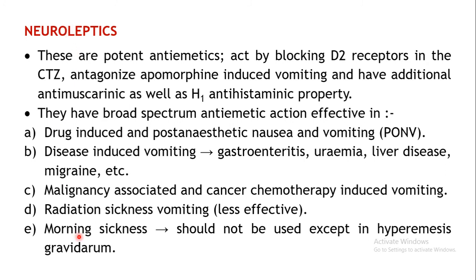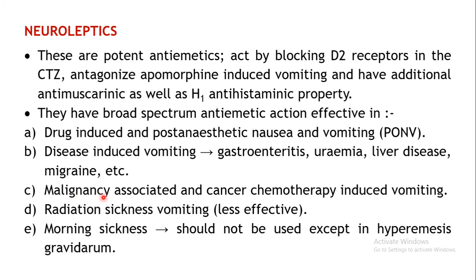Next type of vomiting is the disease induced vomiting. So certain diseases may also predispose to the nausea and vomiting sensation, like gastroenteritis, uremia, liver disease, migraine and certain other disorders. They may be associated with the vomiting sensation or nausea. The person may feel nauseated. So this type of vomiting can also be effectively controlled by neuroleptics.